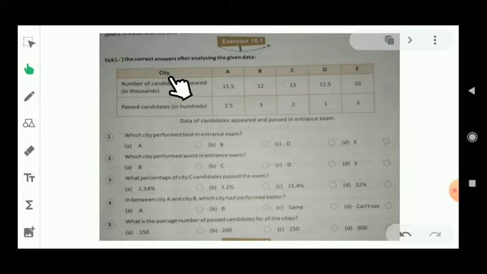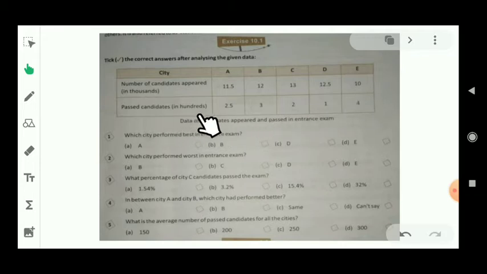Cities are given: A, B, C, D, E. These are the number of candidates who appeared, and their quantity in thousand. In city A, 11,500 candidates appeared. In city B, 12,000 candidates appeared. In city C, 13,000 candidates appeared. In city D, 12,500 candidates appeared. And in city E, 10,000 candidates appeared.